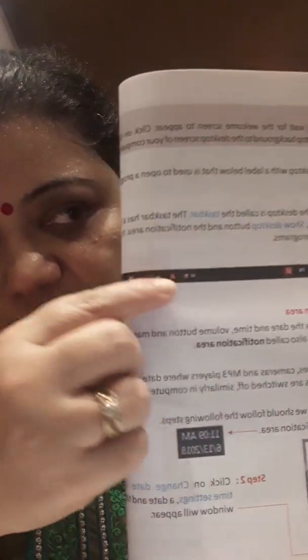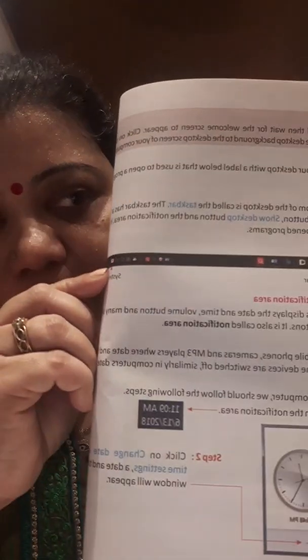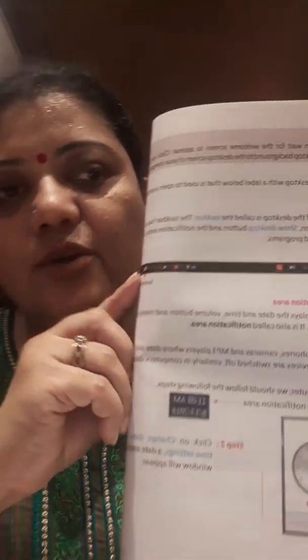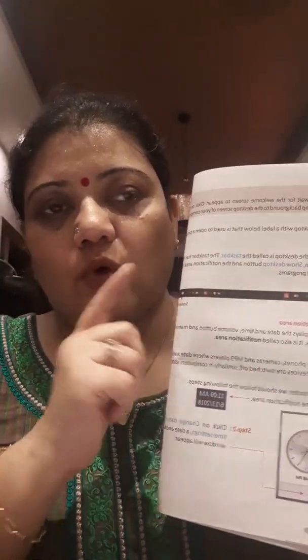Then on the taskbar itself, there is one area called the notification bar, which informs us of what is there on the screen, what we can access from here, if anything has to be updated in your system, if your system is facing any problem, and what other external devices are attached to your computer. Those icons appear here.